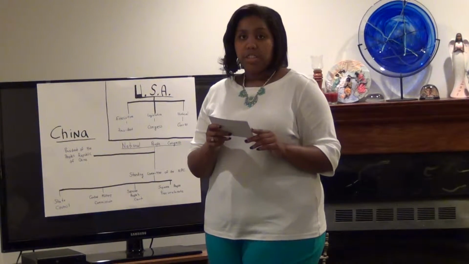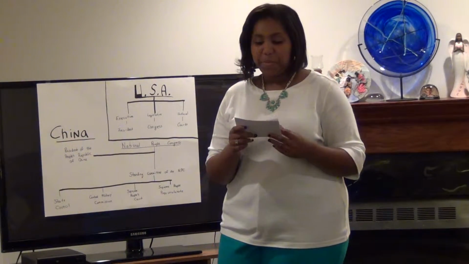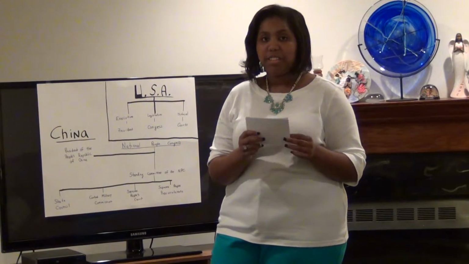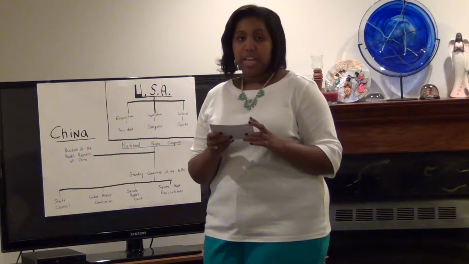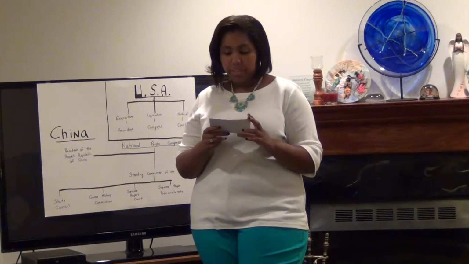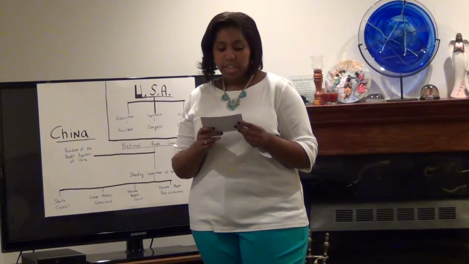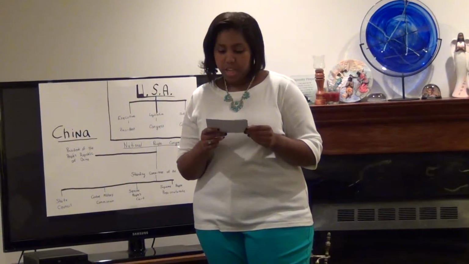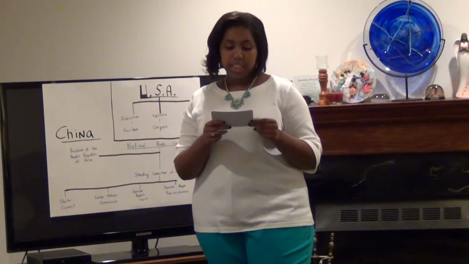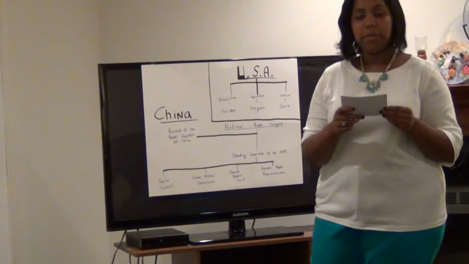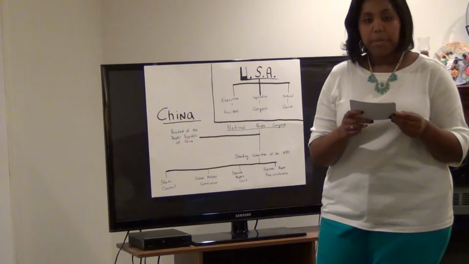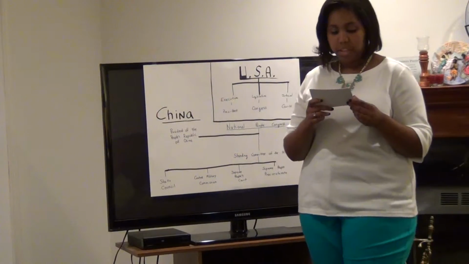China's Constitution of 1982, with amendments through 2004. The People's Republic of China is divided among several bodies: the legislative branch, the National People's Congress, the executive branch, the State Council, the judicial branch, the Supreme People's Court, and the Supreme People's Procuratorate.